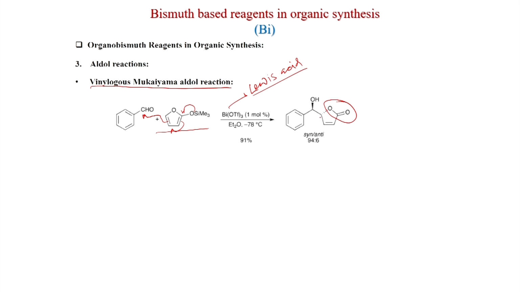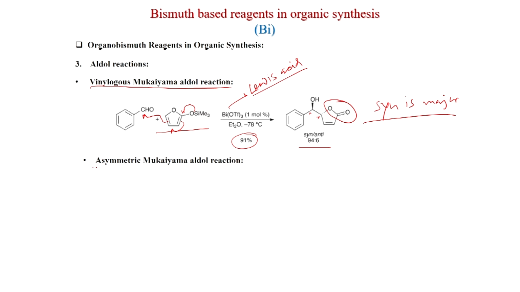There are 2 chiral centers present, syn to anti 94 to 6. So, syn is major here. And in 91% yield, so this is very efficient, and only 1 mole percent of this bismuth triflate.